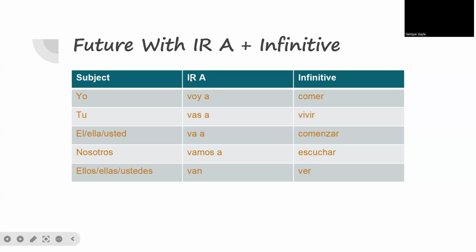So the ir a is indicating going to. I am going to eat. Tú vas a comer. Tú vas a vivir, sorry. You are going to live. Él, ella, usted va a comenzar. He, she, it is going to start. Nosotros vamos a escuchar. We are going to listen. Ellos, ellas, ustedes van a, sorry, I forgot to put the a in the presentation, a ver. So they are going to see. So this is how we use going to.